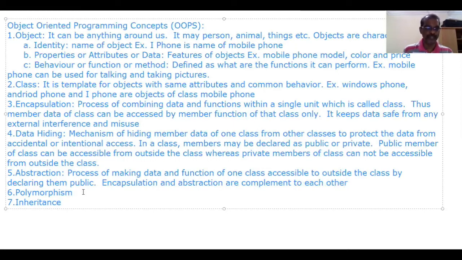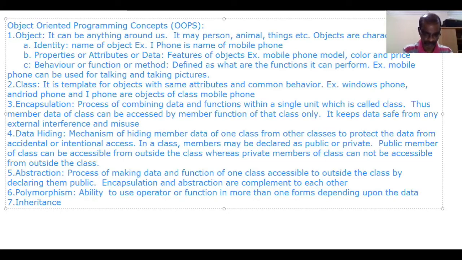Next one is polymorphism. Polymorphism means acting in more than one form. It is the ability to use an operator or function in more than one form, depending upon the data it receives: data types, values.